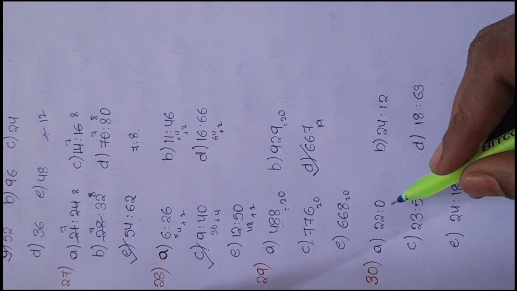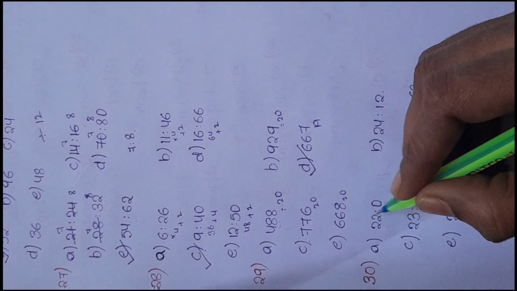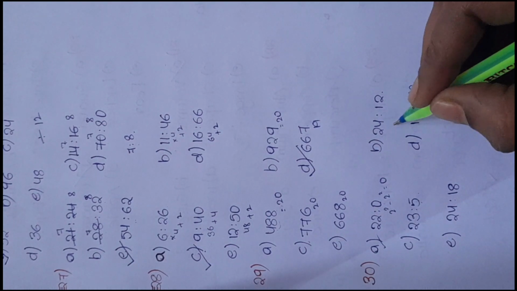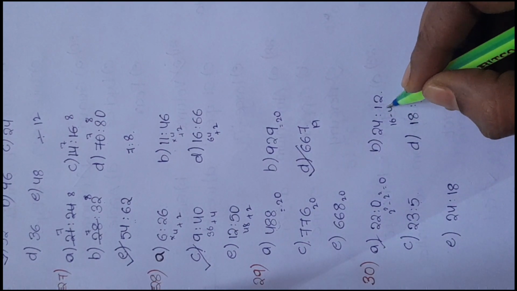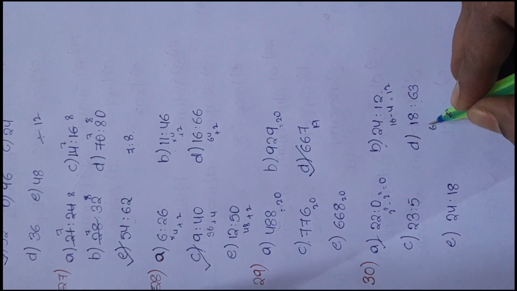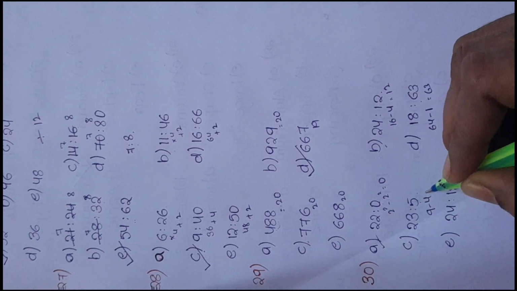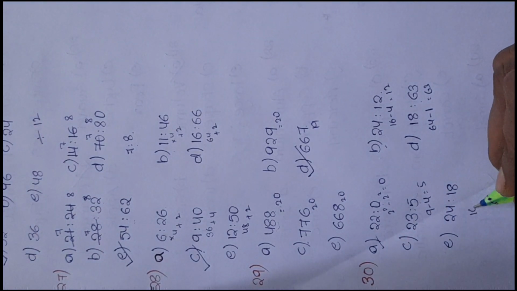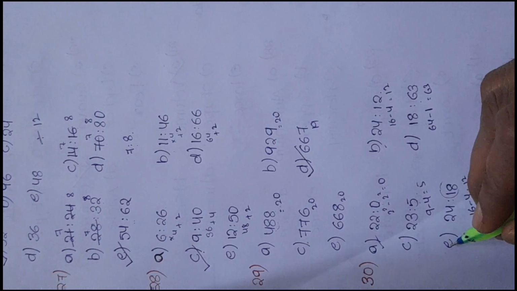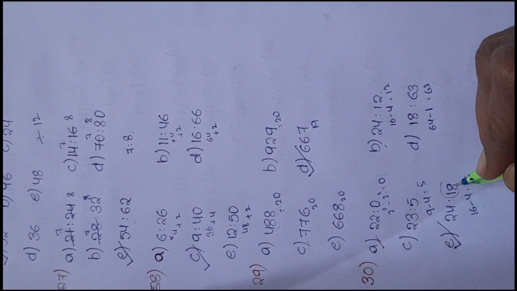Here the second number is the difference of squares of the digits in the first number. That is 2 square minus 2 square is equal to 0. This is correct. And 4 square is 16 minus 2 square is 4, which is equal to 12. This is also applicable. 8 square is 64, 1 square is 1, 63. 3 square is 9, 2 square is 4, 5. 4 square is 16, 2 square is 4. We should get 12, but the answer given here is 18. So this is not applicable. That is, the logic is not applicable here. So the odd one is option E, 24 is to 18.